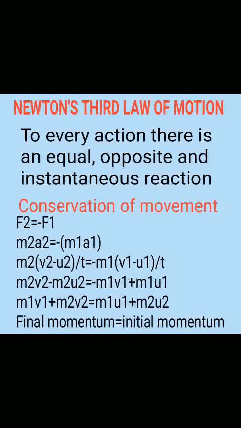Newton's third law of motion is based on action and reaction force. Statement: to every action there is an equal and opposite and instantaneous reaction. Example: when a bullet is fired from a gun, a force is exerted by the gun on the bullet and therefore the bullet acquires high velocity. At the same time, the bullet also exerts an equal and opposite force on the gun, and the gun moves in the opposite direction with a small velocity.